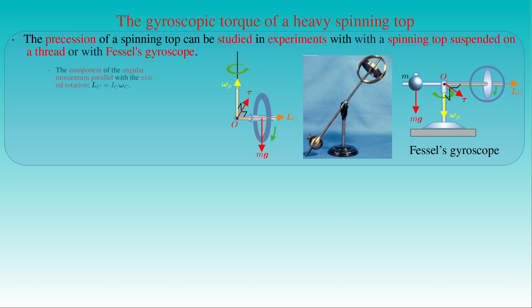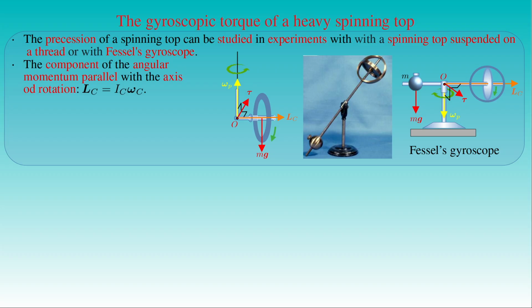The component of the angular momentum L parallel with the axis of symmetry of the spinning top in these experiments is given by the product of the principal moment of inertia C of the top with respect to its axis of symmetry C and the angular velocity vector omega_C of the rotation about the axis of symmetry. We already saw that for a fast spinning top the angular momentum vector L is approximately the same as its component L_C pointing in the direction of the axis of symmetry.